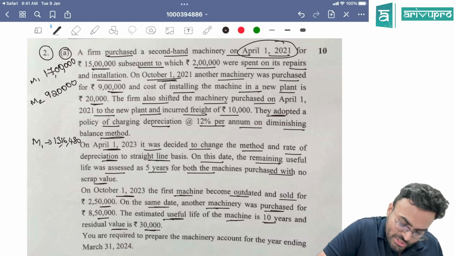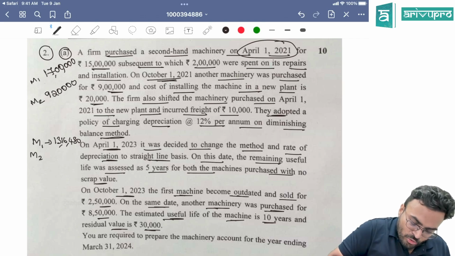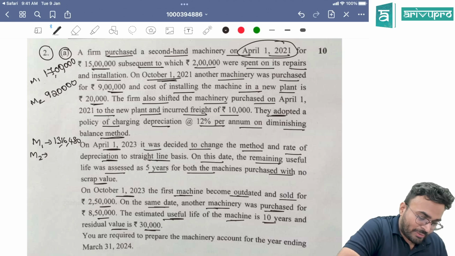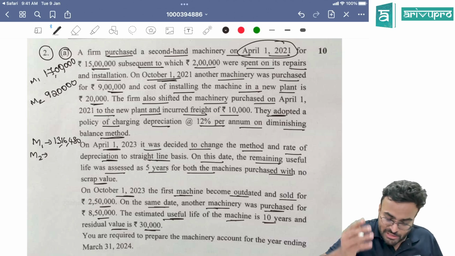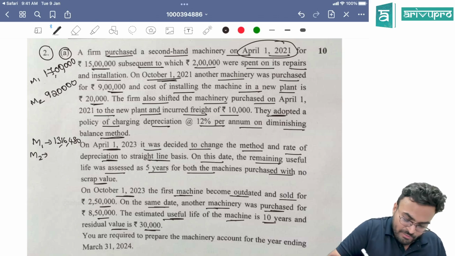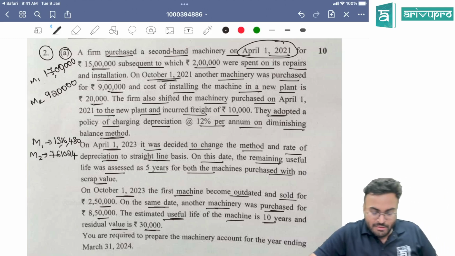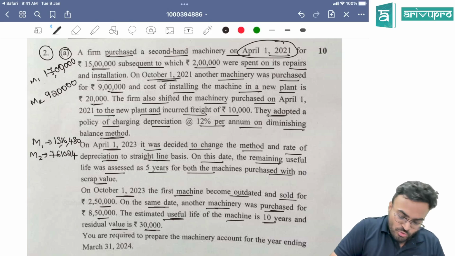Machine 2 was purchased on 1st October. 21-22 and 22-23 done. 9,20,000 minus depreciation for only half year and minus depreciation for 1 full year. So 7,61,024. This is the machine 2 value. These two are the machines which are there.